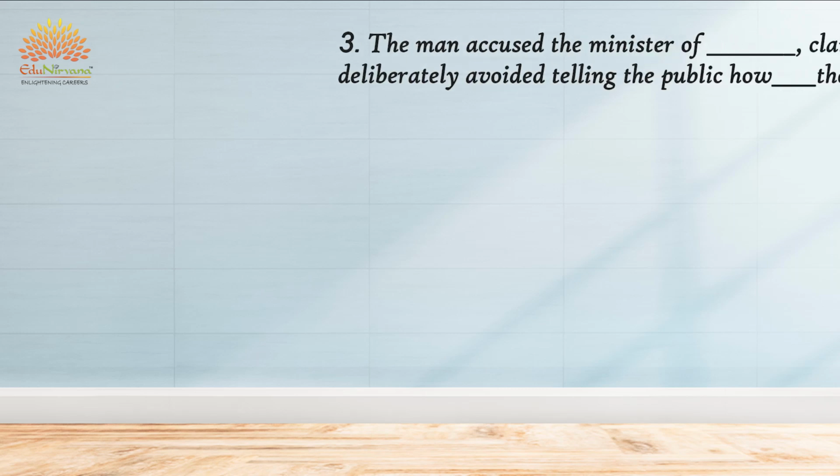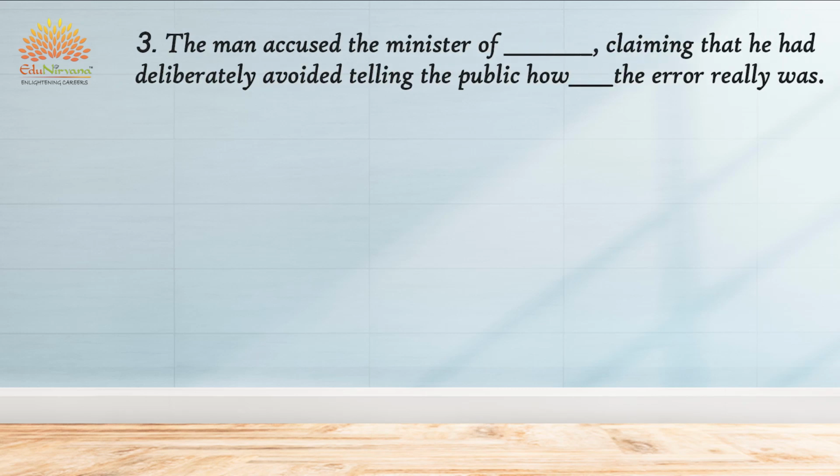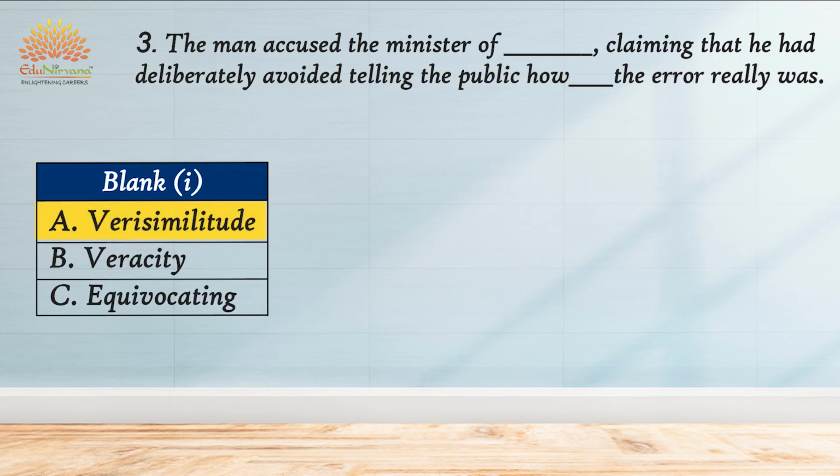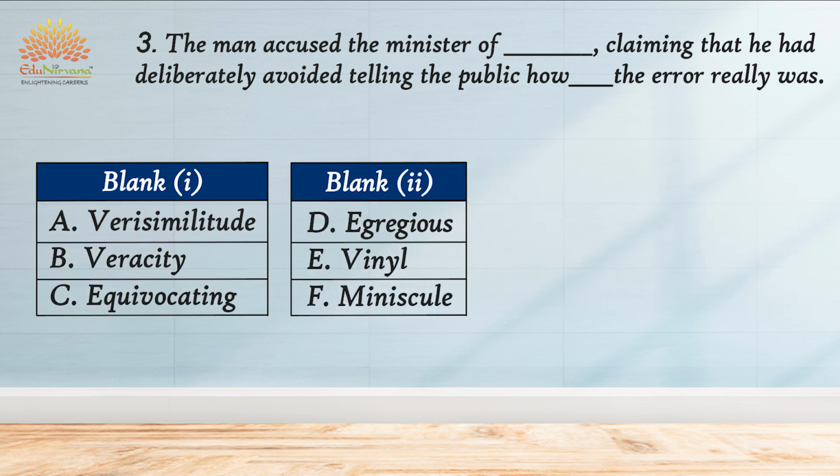Let's move on to the next question. The next question is: the man accused the minister of ____, claiming that he had deliberately avoided telling the public how ____ the error really was. The options for blank number 1 are verisimilitude, veracity and equivocating. The options for blank number 2 are egregious, venial and minuscule.